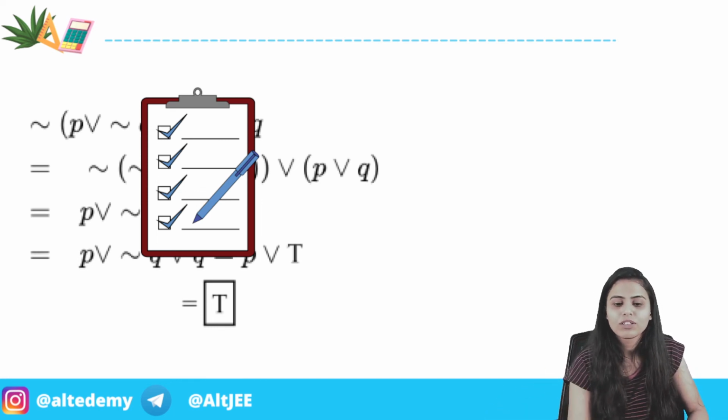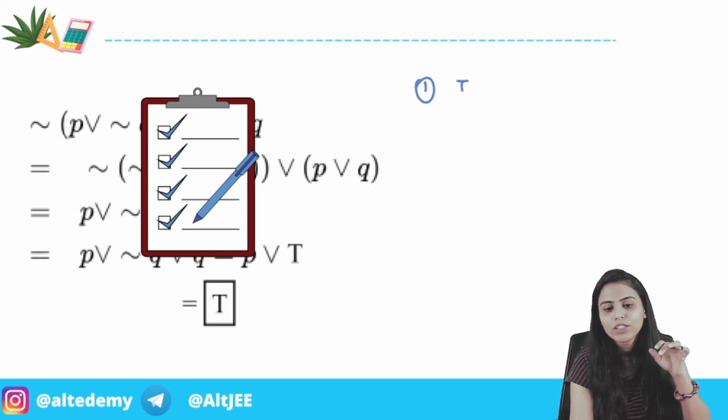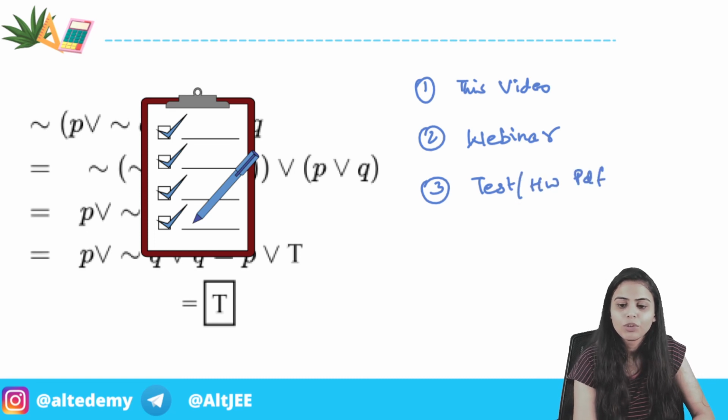So what is the first step you are going to do? You have watched the video; this video was the first step. The second step is the webinar: attend the webinar. The third step is going to be the test or homework PDF. Do it on your own, attempt it first.